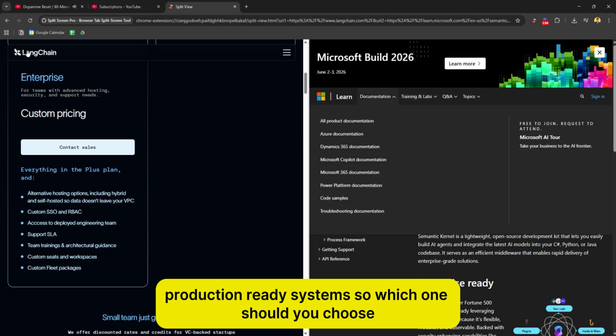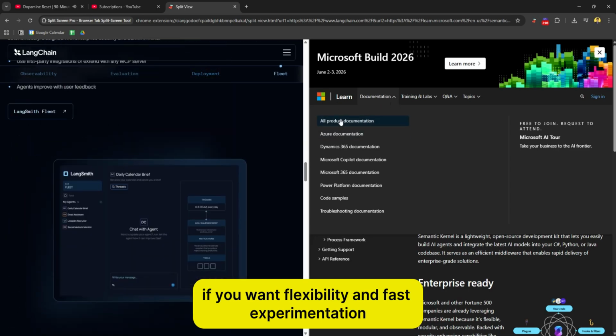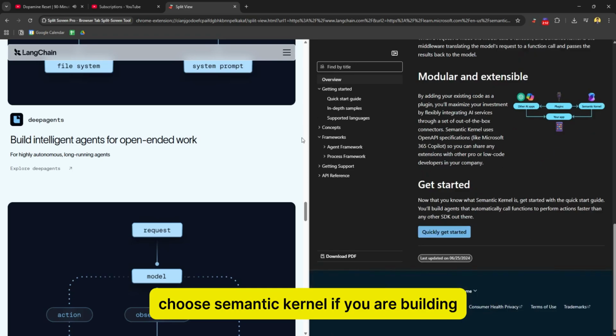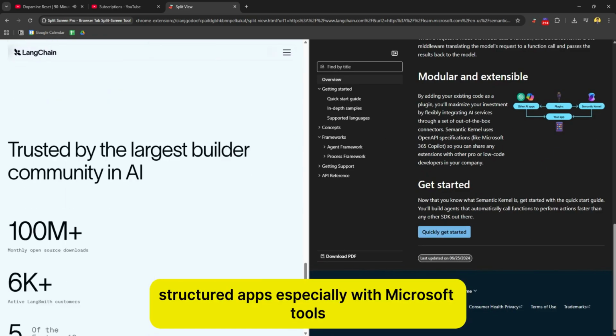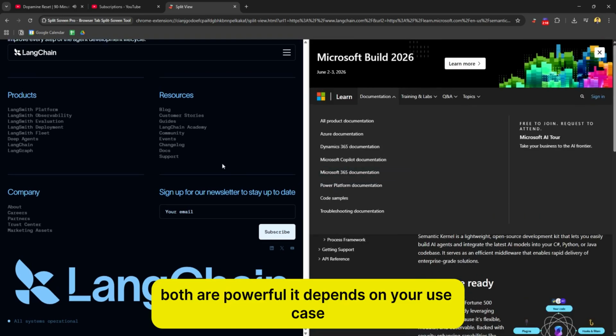So, which one should you choose? Choose LangChain if you want flexibility and fast experimentation. Choose Semantic Kernel if you are building structured apps, especially with Microsoft tools. Both are powerful. It depends on your use case.